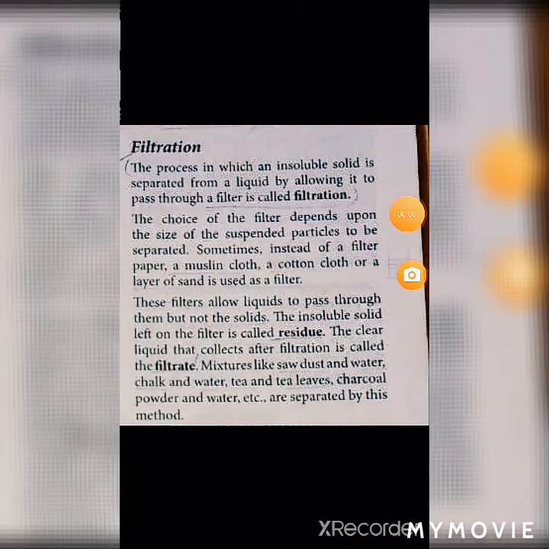So let's proceed to our next discussion. Our next discussion topic is filtration. The process in which an insoluble solid is separated from a liquid by allowing it to pass through a filter is called filtration. So this is also a solid-liquid mixture, heterogeneous, as it is said that the solid is insoluble, so it is not dissolved.